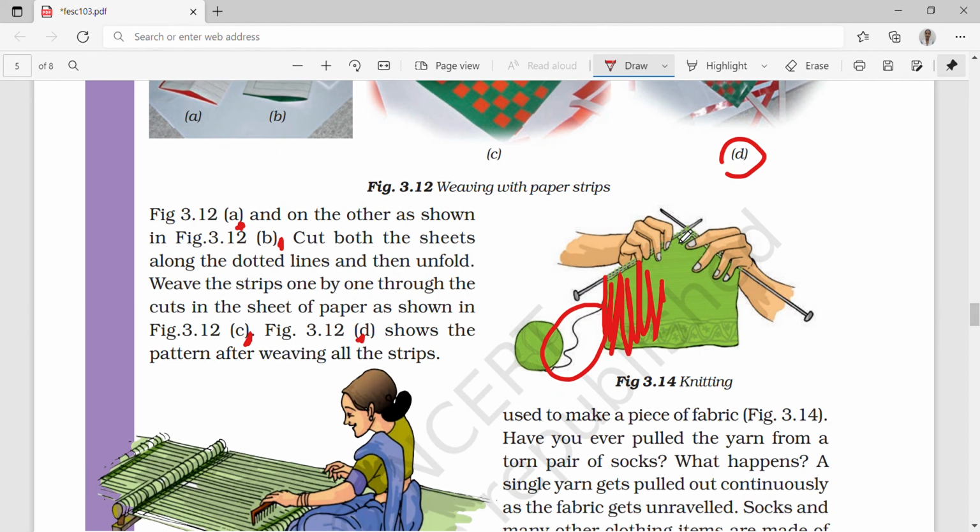Like we are knitting with one wool. We take one yarn here too, but have you ever noticed that it is in a continuous way? But in weaving, two yarns are attached.